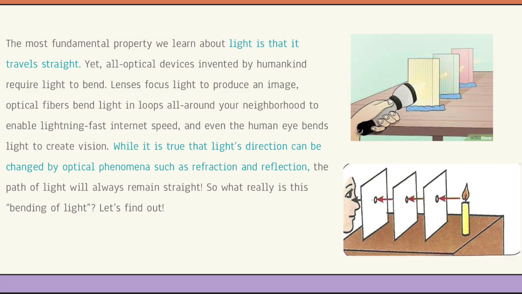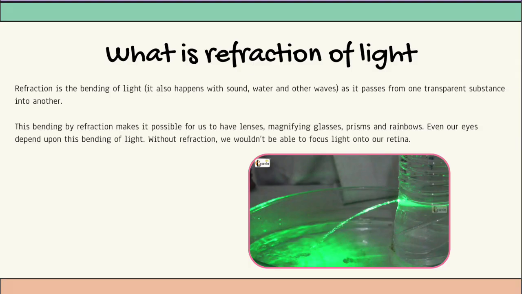While it is true that light's direction can be changed by optical phenomena such as refraction and reflection, the path of light will always remain straight. So what really is bending of light? Let's find out. So what is refraction of light?